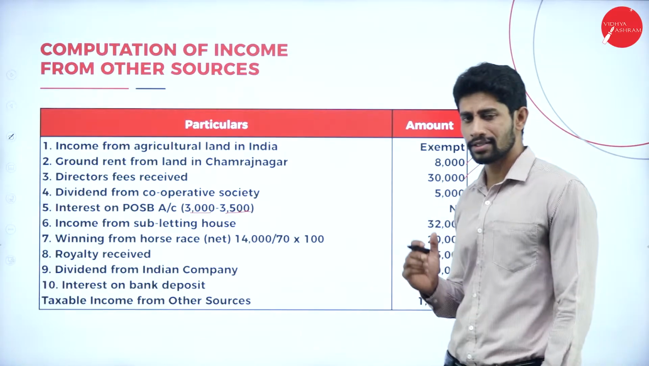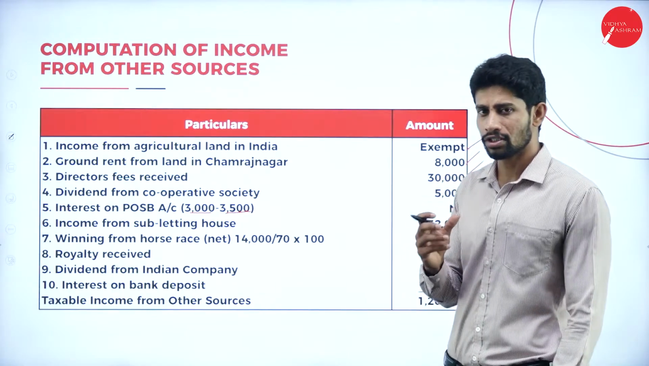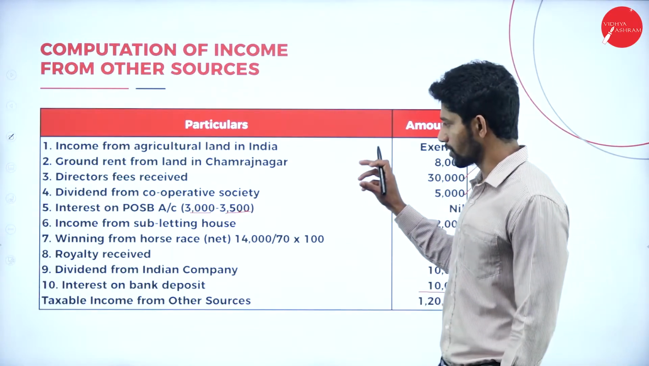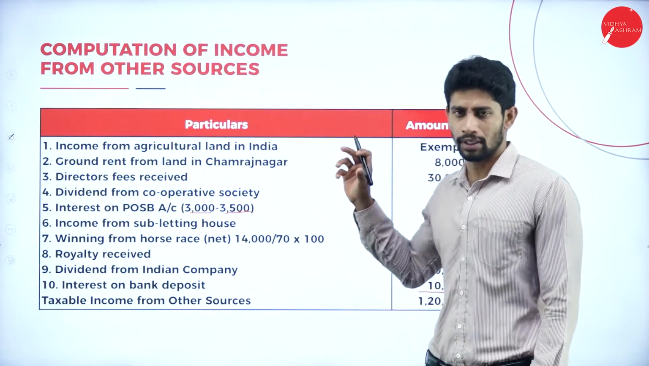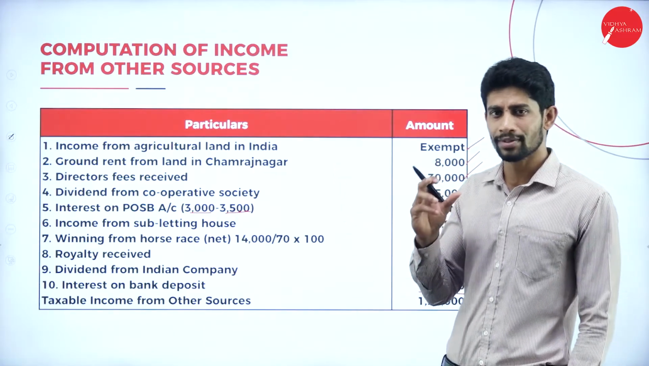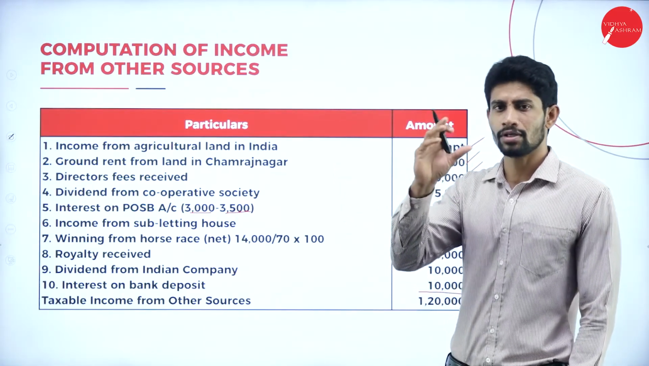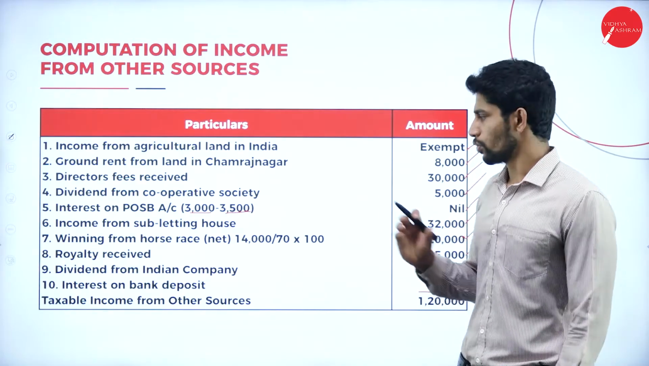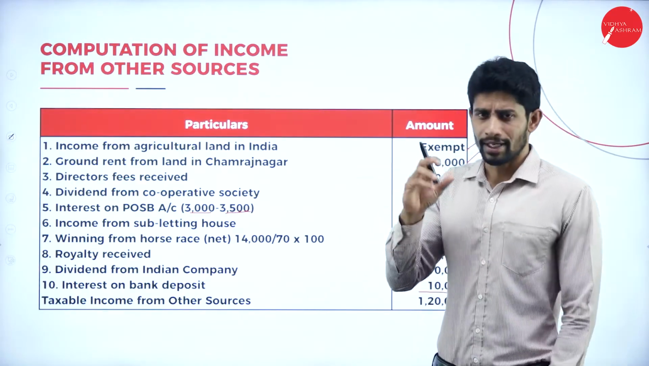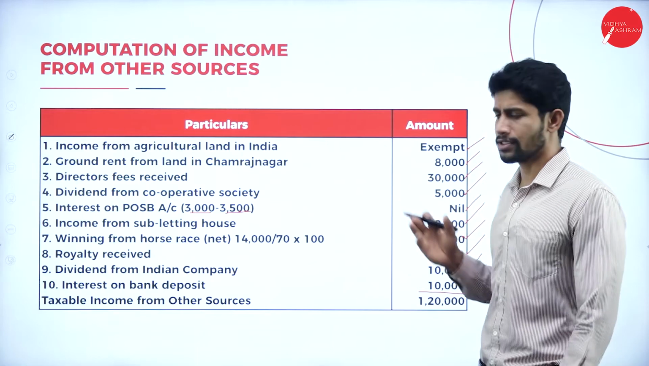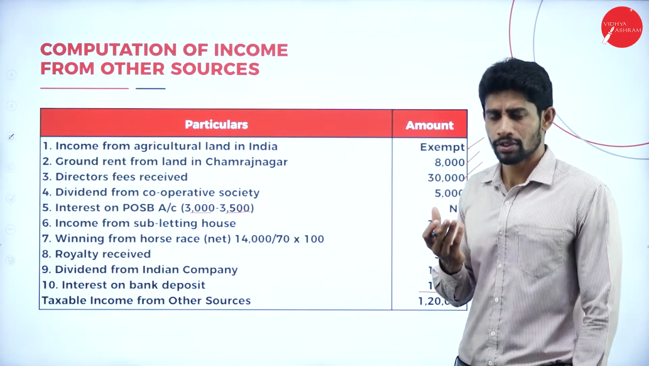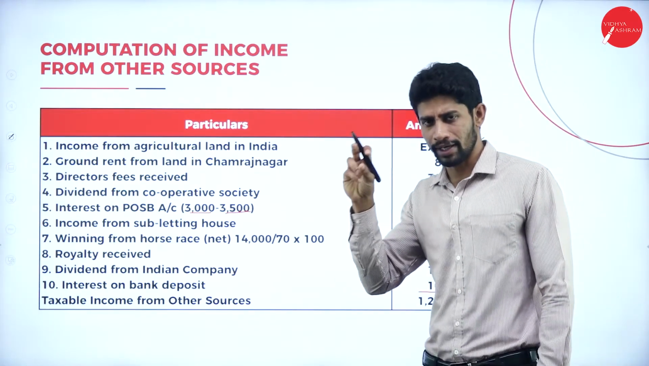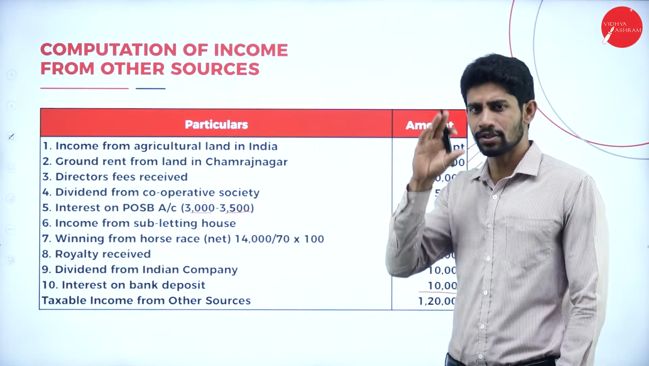I hope all of you are understanding the concept. You just have to understand a few adjustments we have in this particular topic. If you know about the adjustments, it is much easier to solve the problem. The first one is interest on POSB account. It is exempted up to 3,500. If you know this, it is very easy to solve.